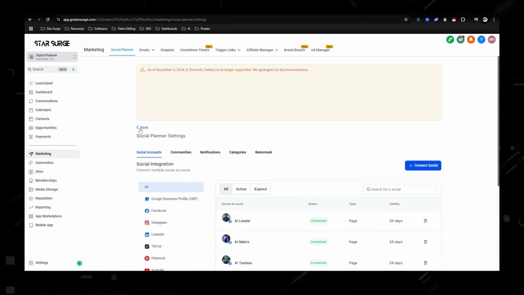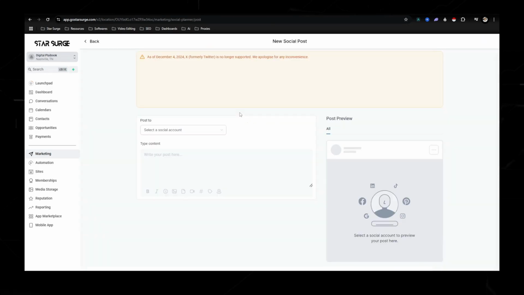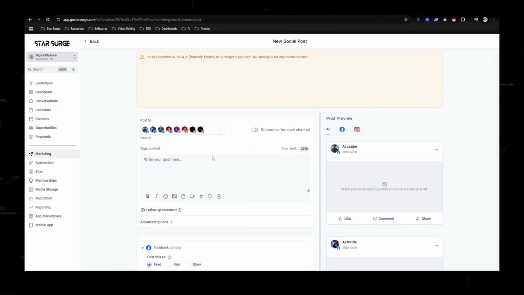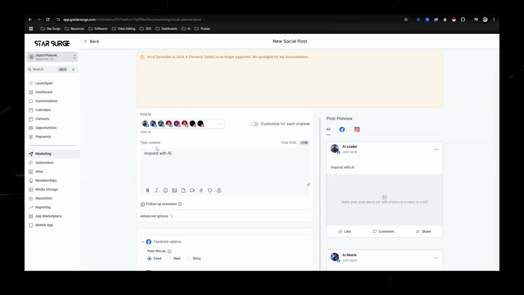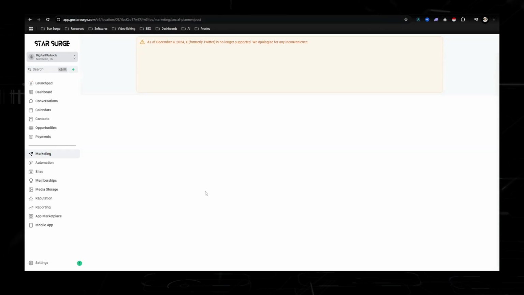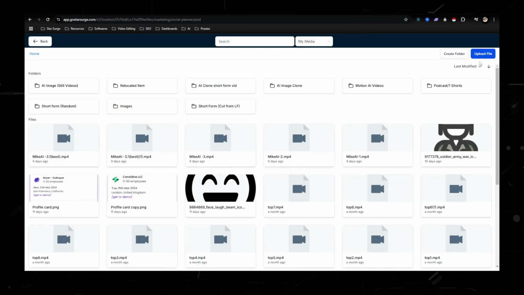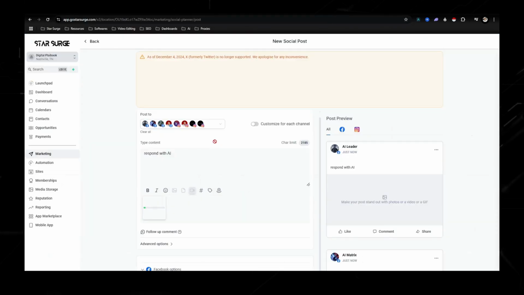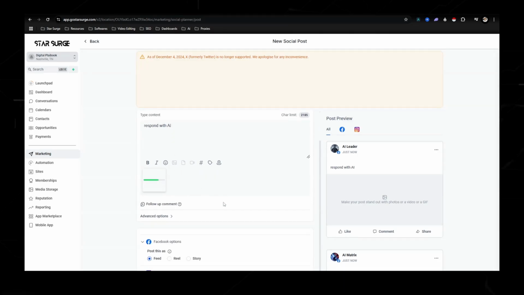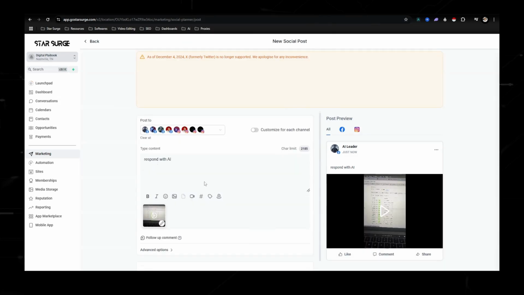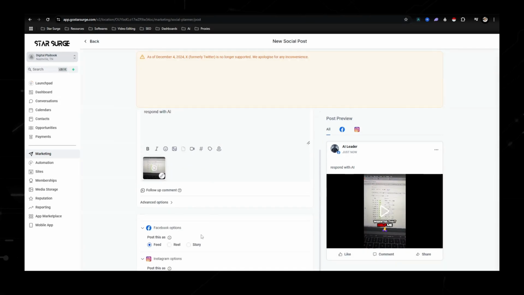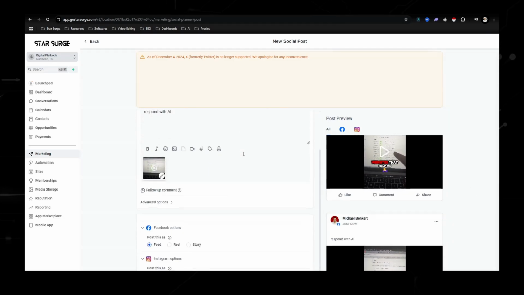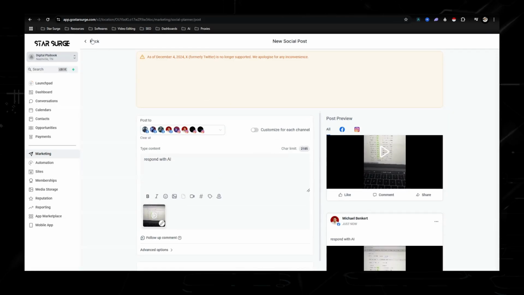But you would connect your social media accounts and then go to new posts, create a post, and then select all your different social media accounts. Then you would type in some type of engagement and then hit that little video thing right there. You're not going to have any of this in your account, but you would go to upload, and then wherever you download the videos or whichever folder on your computer, just click that folder, upload it in here. You're going to click whatever video it is, and then it is going to be scheduled. And then voila, you would scroll down, post it, and then you have a video.